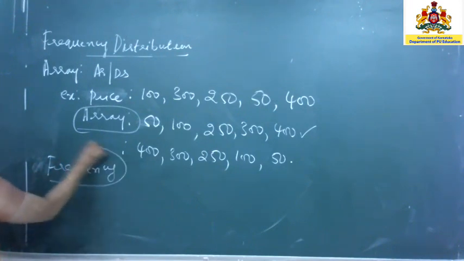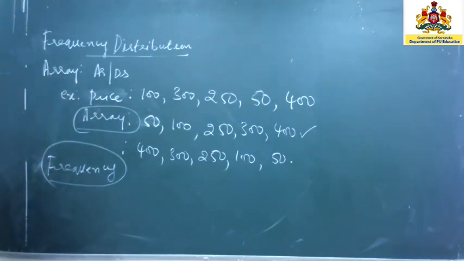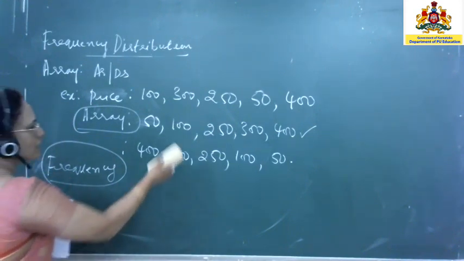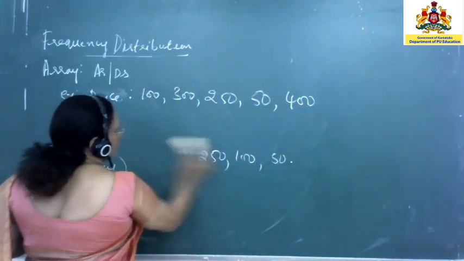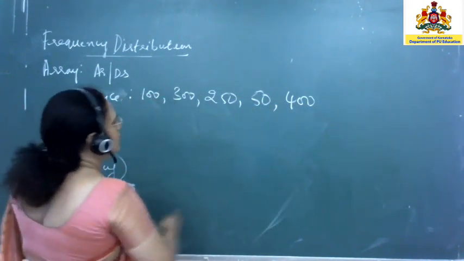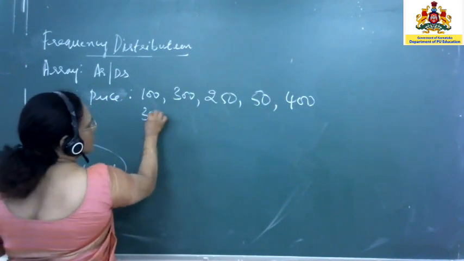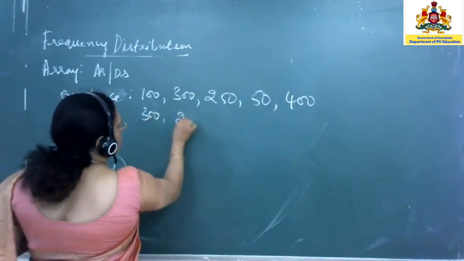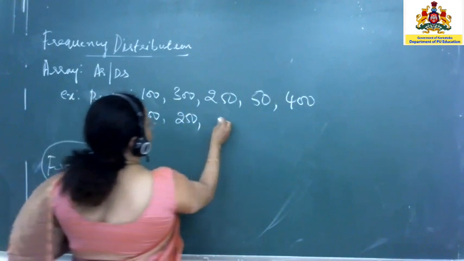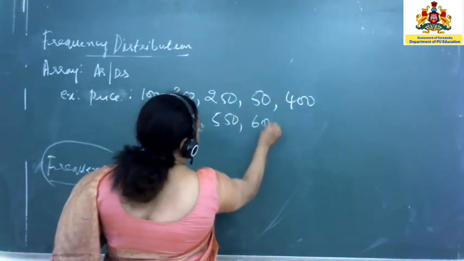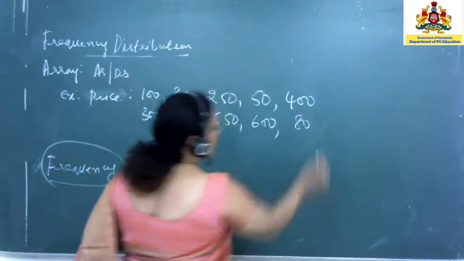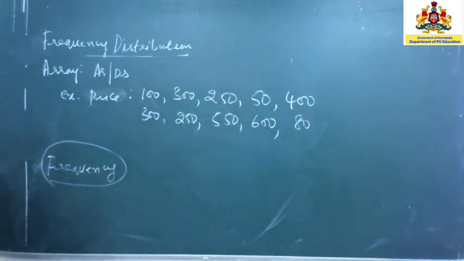In order to define frequency, we had to go through all these definitions. Now I shall make small adjustments here. Another 5 more if I add, together you will have 10 commodities: 300, 250, 550, 600, and let's make it 80. Now what is frequency?